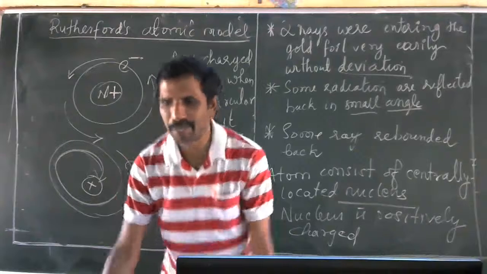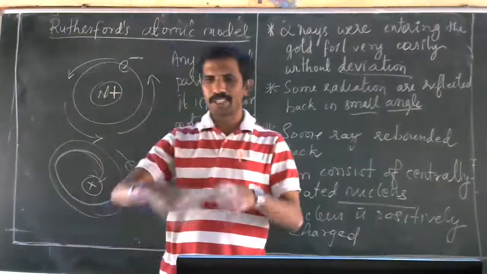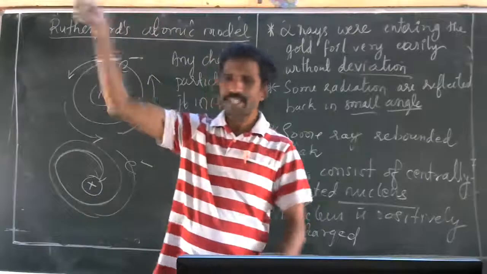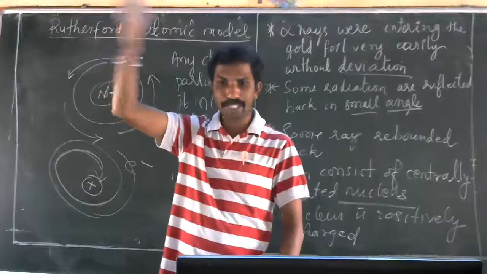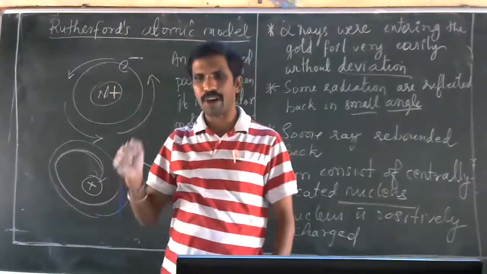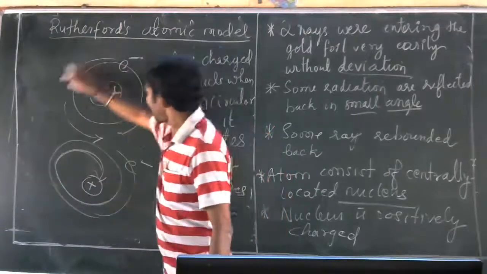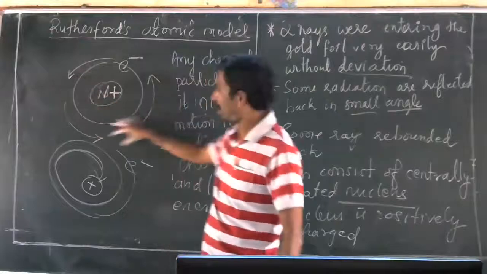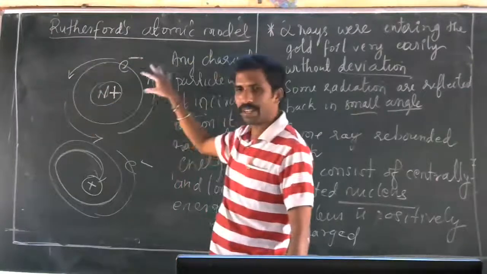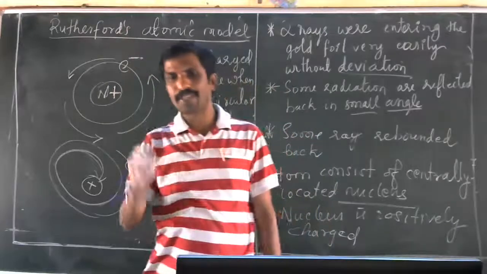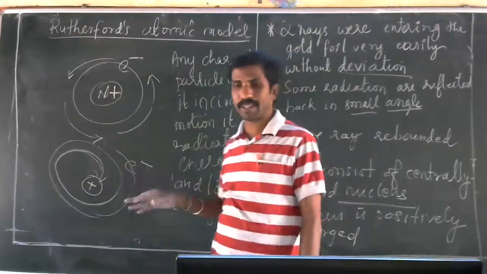So actually we were playing. We were taking a rope or a small thread, tying a stone to that and rotating it like this, continuously. When you stop this rotation, suddenly the stone will fall. Like that, electrons revolve around the nucleus in this circular manner. It radiates energy and will fall towards the nucleus. This was the drawback. This he could not explain.